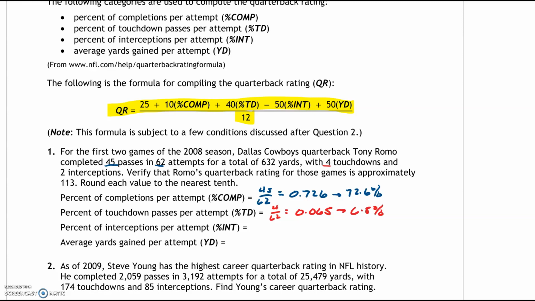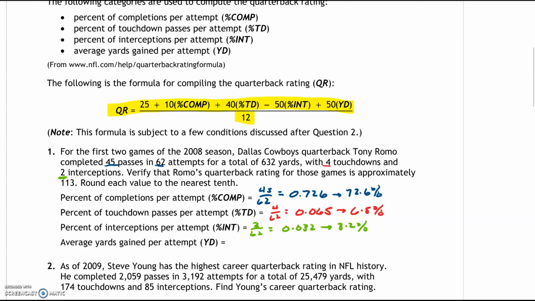Then we need to do the interceptions per attempt. He had 2 interceptions in 62 attempts. Divide that out, and we get 0.032, which gives us a 3.2% interception percentage. And then for the average yards gained per attempt, we do the same thing.